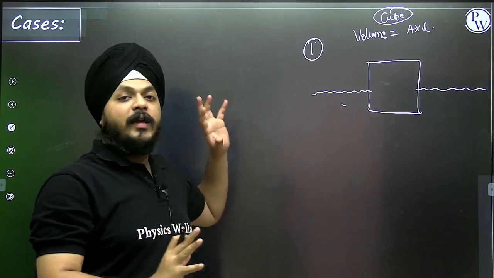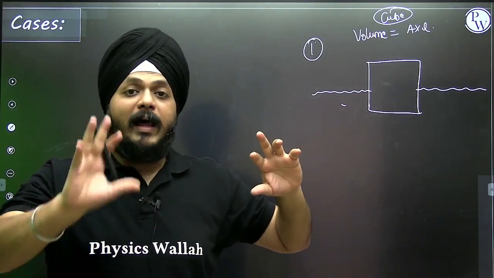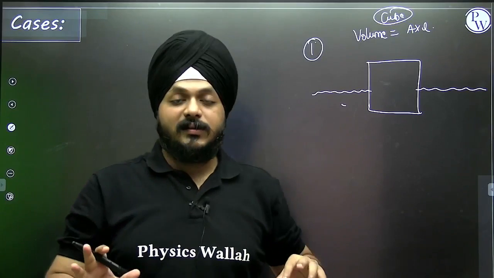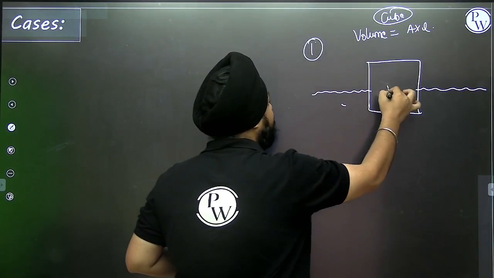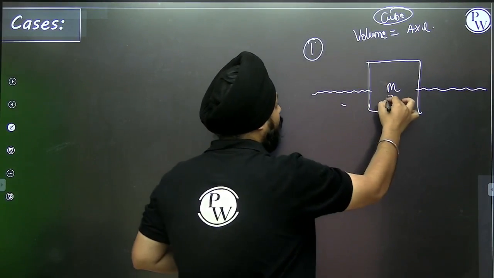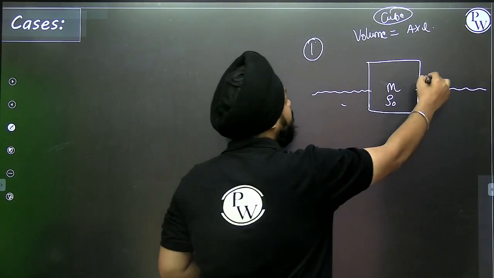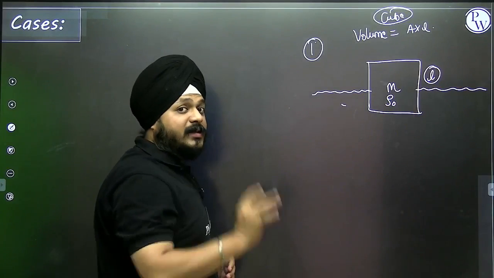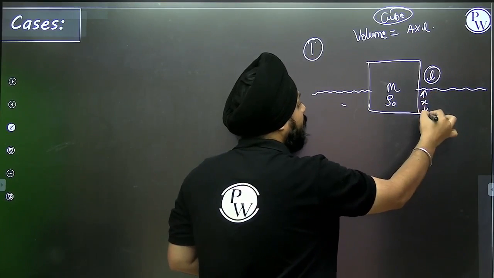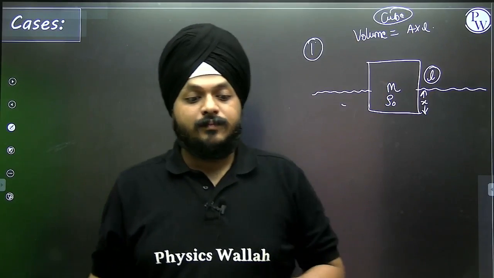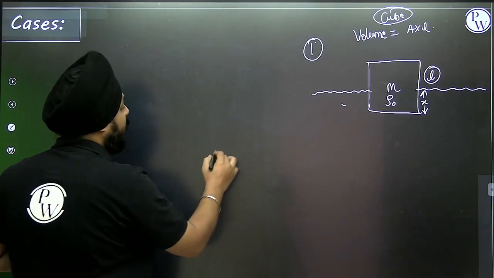See, these are all cases in which I will explain how to apply this principle to get the correct answers. Suppose in this question it is mentioned that the object is of mass m, and the density of the object is rho 0. It is immersed inside the fluid. The length of the object is L. The x part of the length is getting immersed and the object floats. The situation is like this.